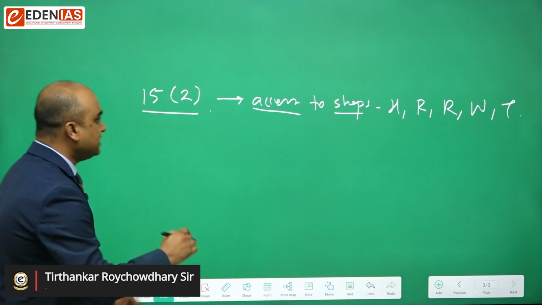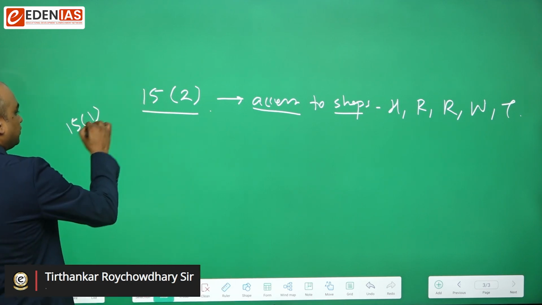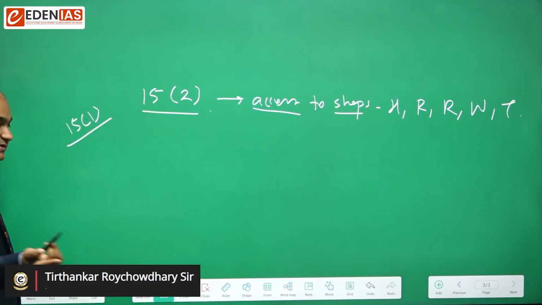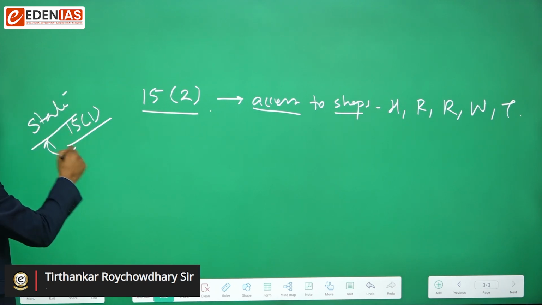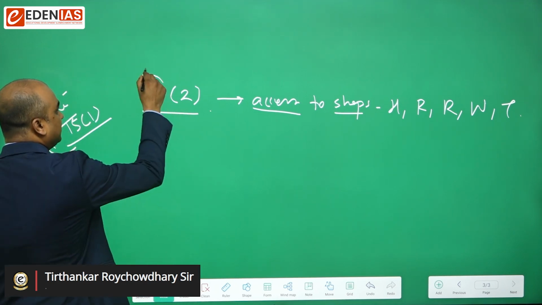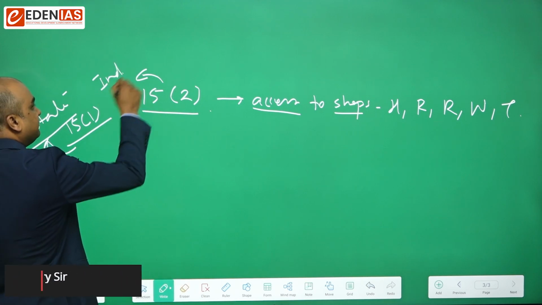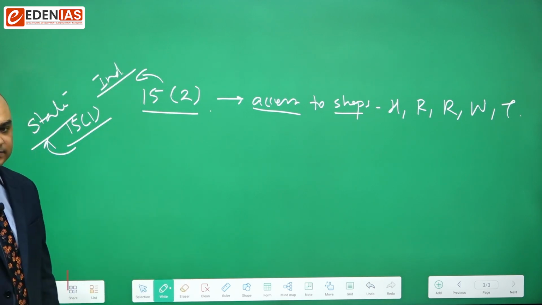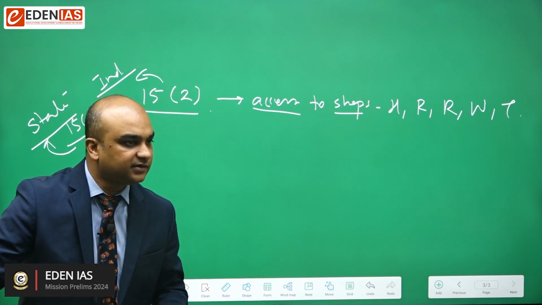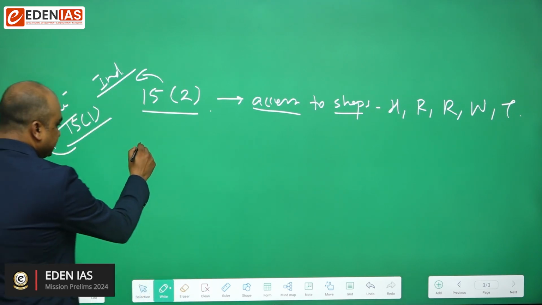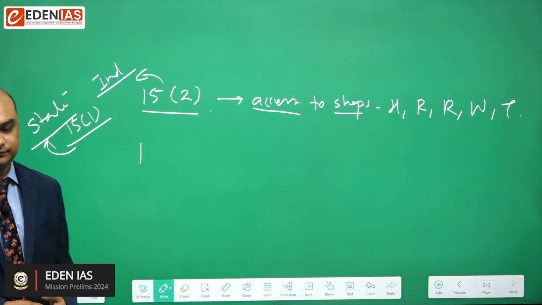Keep this in mind that Article 15 Clause 1 guarantees non-discrimination by the state. It is applicable over the state, but Article 15 Clause 2 is applicable over individuals as well. It means individuals also cannot restrict this entry. Got it? Article 15, yes, go on, go on.